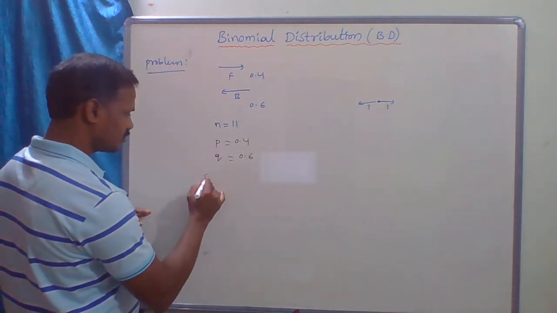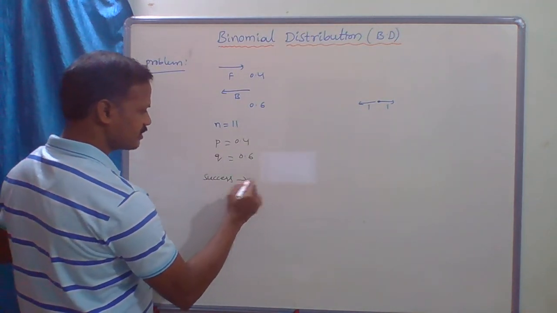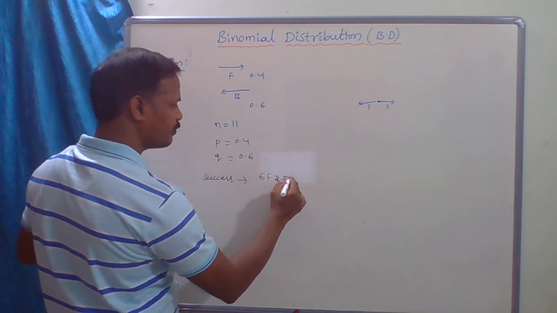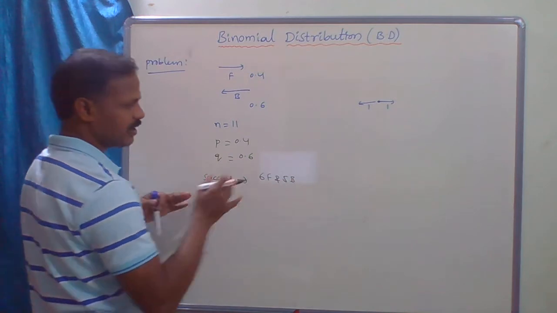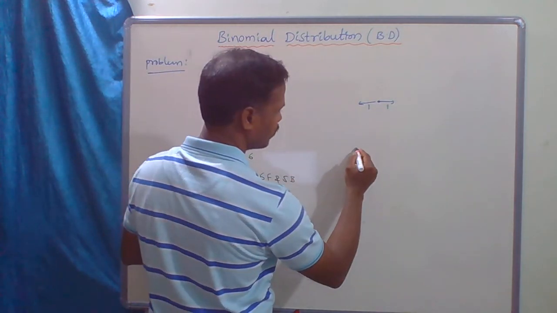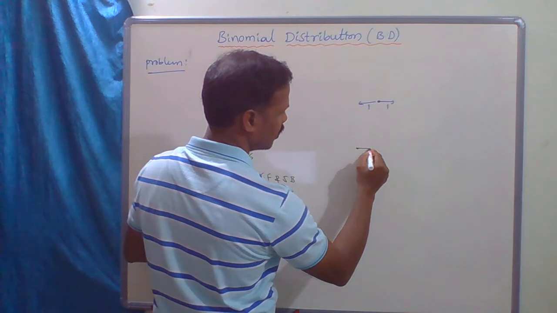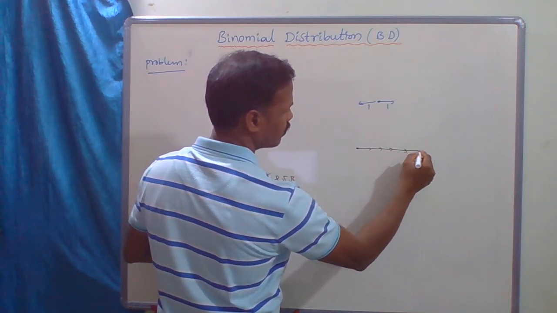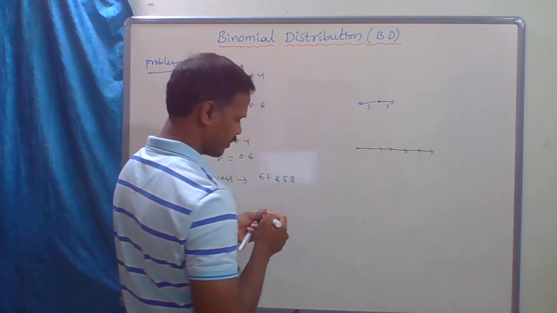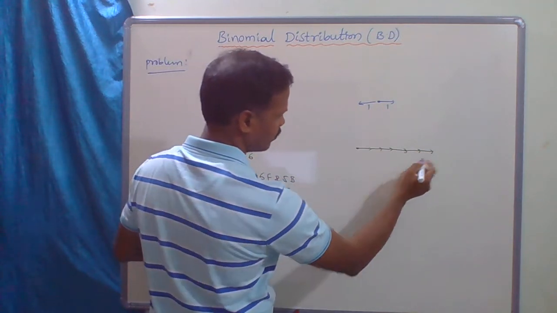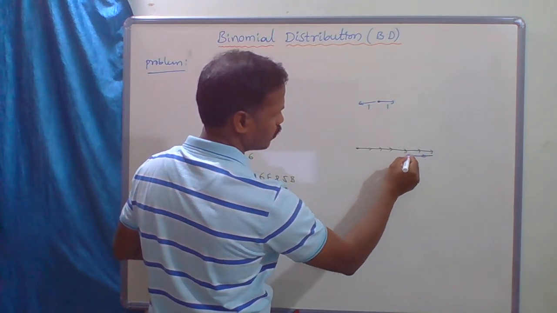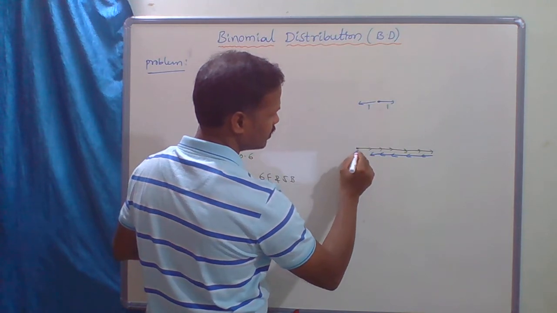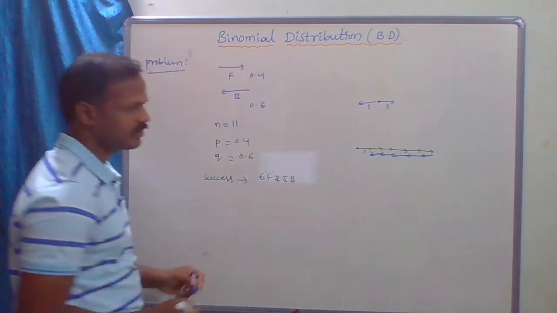The success cases are 6 forward and 5 backward. For example, this is the starting point, 1, 2, 3, 4, 5, 6 steps forward. Now backward only 5 steps, 1, 2, 3, 4, 5. So he is just one step from the starting point.